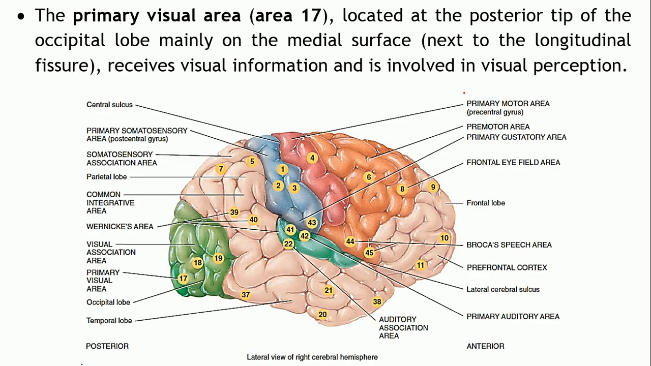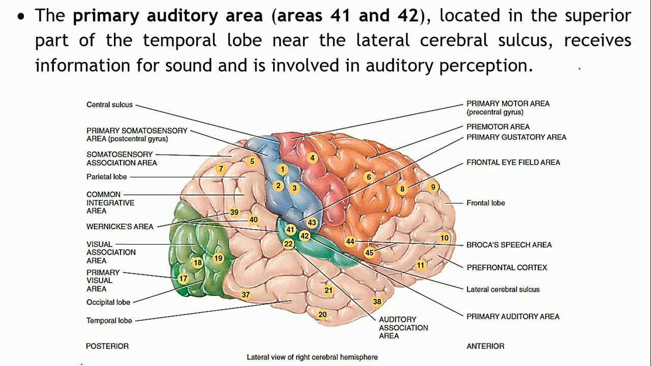Okay, then the next area is the primary visual area, that is area number 17. This is located at the posterior tip of the occipital lobe. So area number 17 is located in the occipital lobe, right at the tip, on the medial surface, towards the longitudinal fissure. It will receive the visual impulses. So this particular area is involved in visual perception. That is, you are able to see things because of this area.